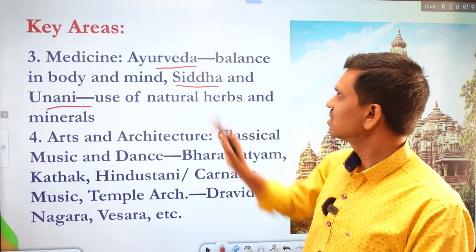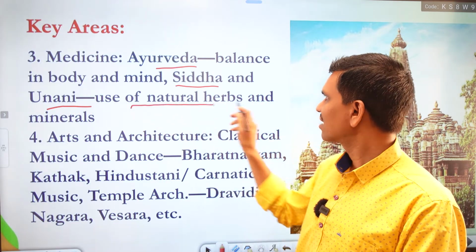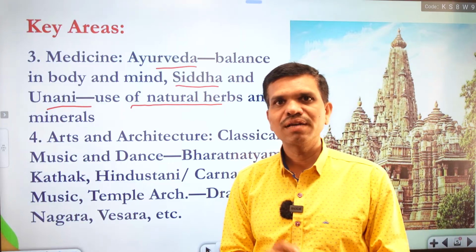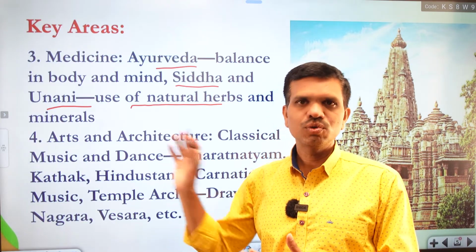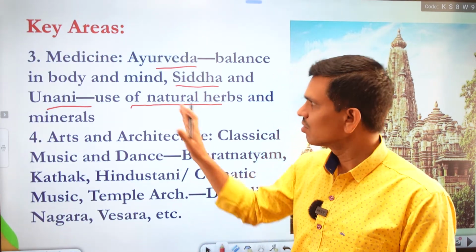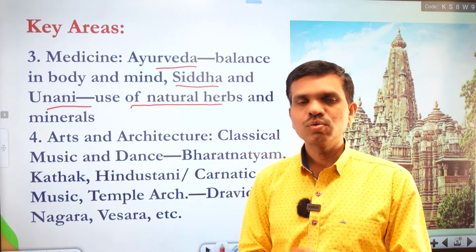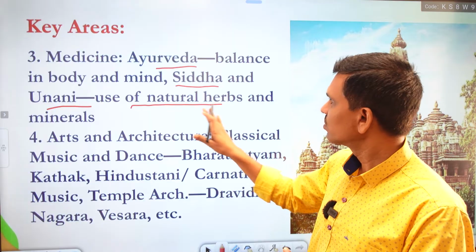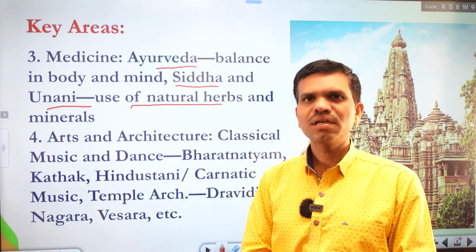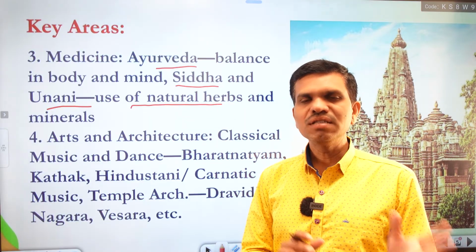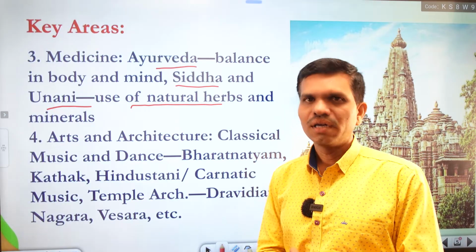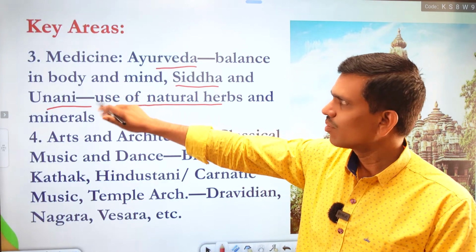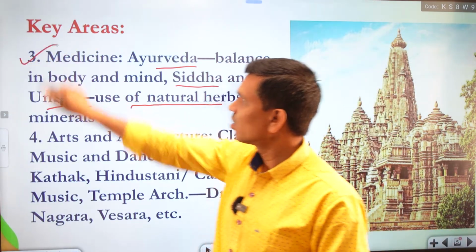Both these systems are based on natural herbs and minerals, and they prescribe accordingly. So we have Unani practitioners, who completely treat the patient with natural herbs and minerals, and these were famous ancient medicine systems in India. So this is also one of the branches of the Indian knowledge system.